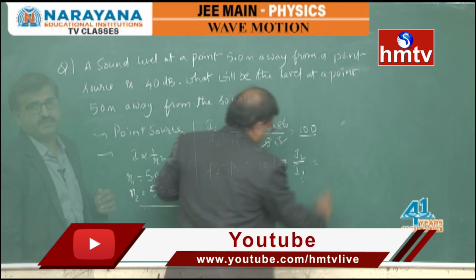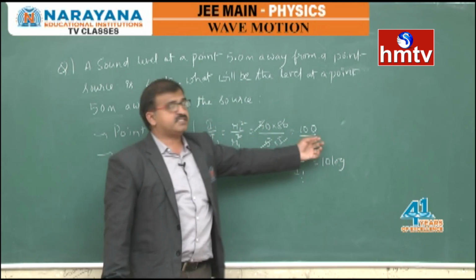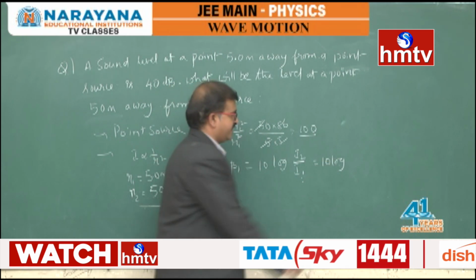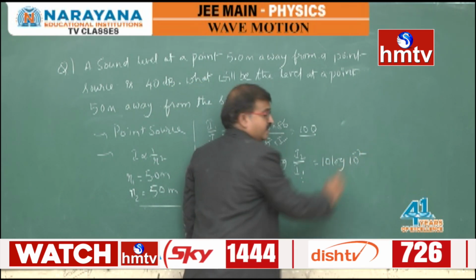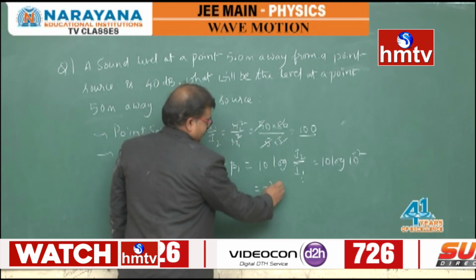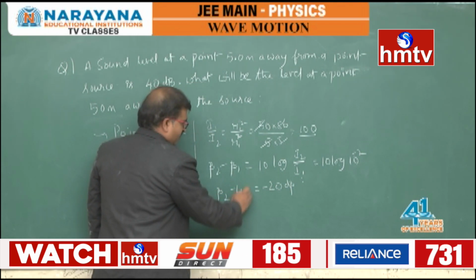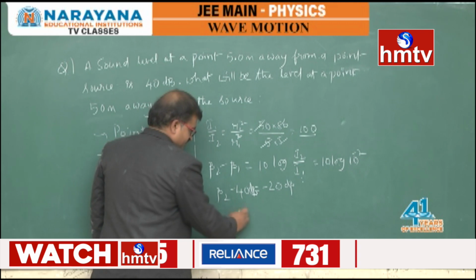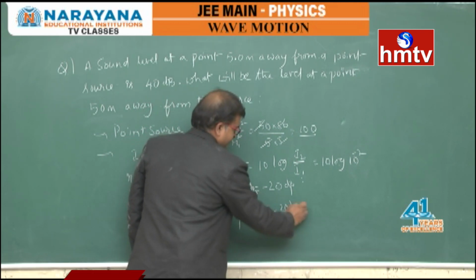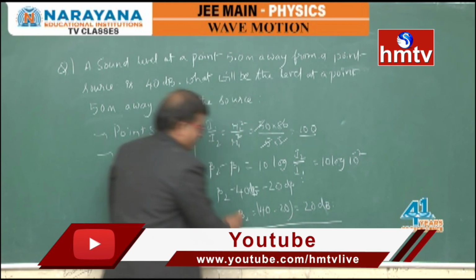Here I1 by I2 value is 100 for us, so I2 by I1 value is 1 by 100. So it's 10 power minus 2 we can say. So here it is minus 20 decibels. So beta 2 minus 40 decibels is the value. So beta 2 is equal to 40 minus 20, which is 20 decibels.